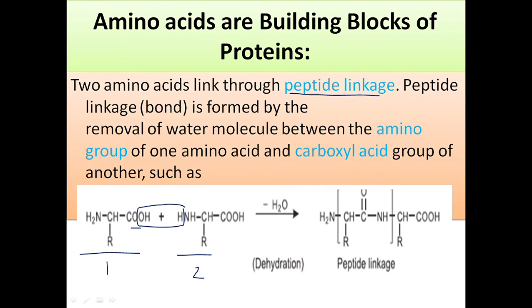This is the carboxylic group of the first amino acid, and this is the amino group of the second amino acid. The hydrogen atom of the amino group of the second amino acid reacts with the carboxylic group of the first amino acid, and the hydroxyl group and hydrogen atom are removed as a water molecule. The carbon atom and nitrogen atom are joined together to form a peptide bond. This is also known as a peptide linkage.